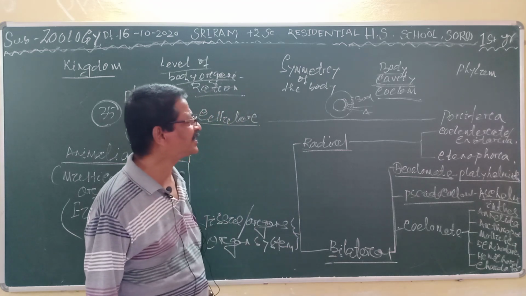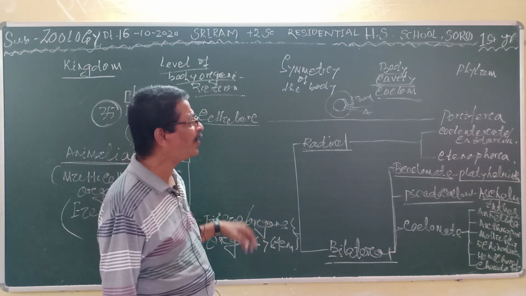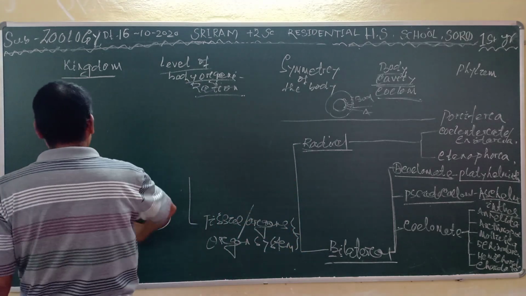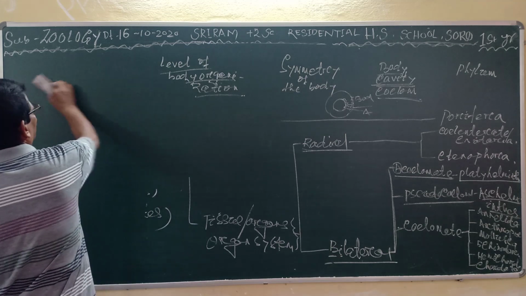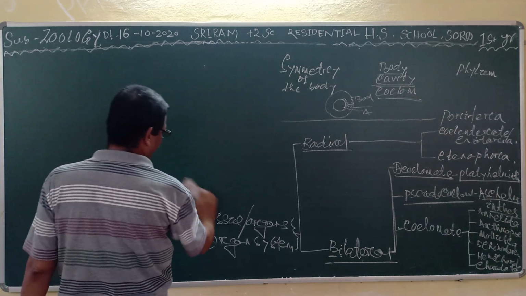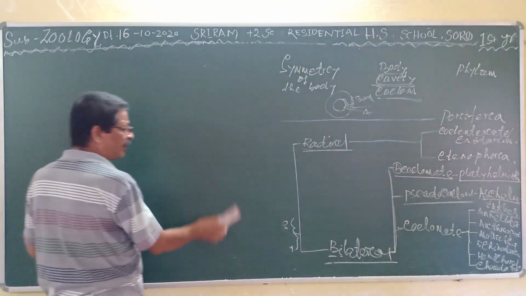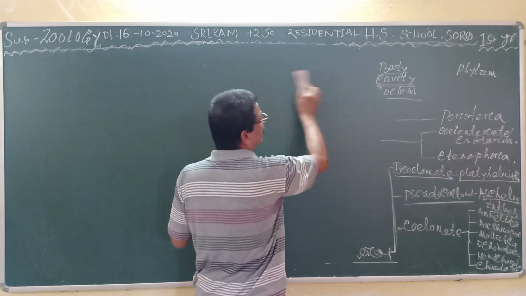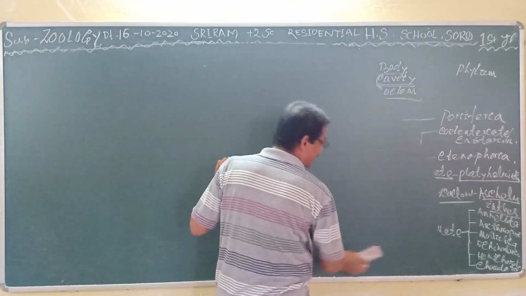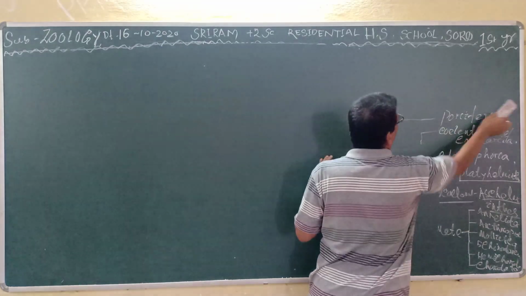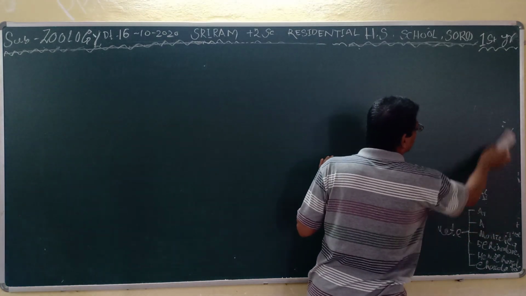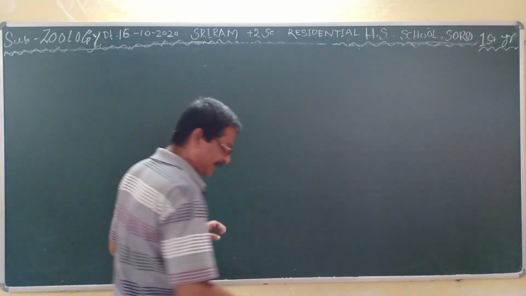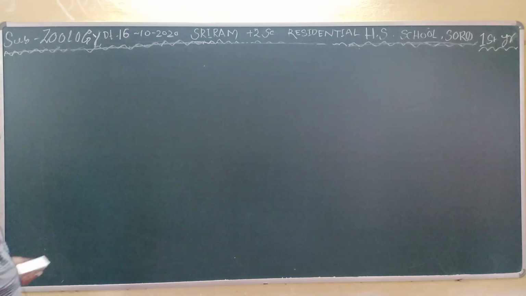Then you come to the phylum Porifera, the first phylum of the animal kingdom. I have told you the animal kingdom is the largest kingdom in the classification of living beings. The classification has been made up to 5 kingdoms as well as 6 kingdoms. In both, the animal kingdom is the largest one.